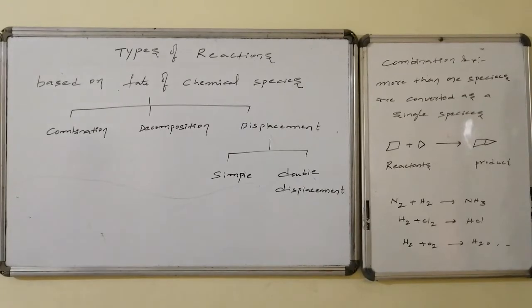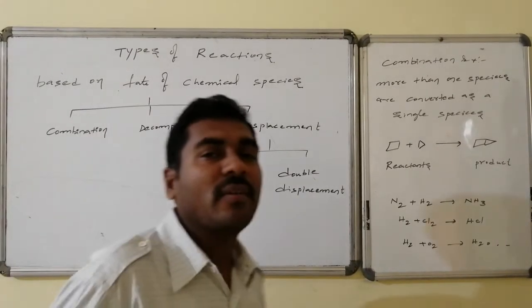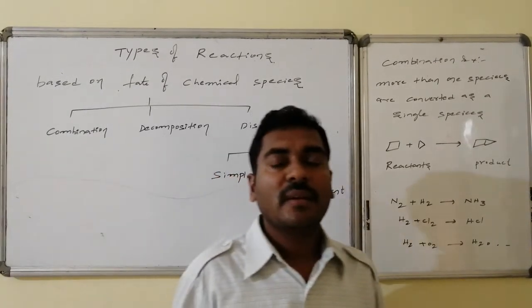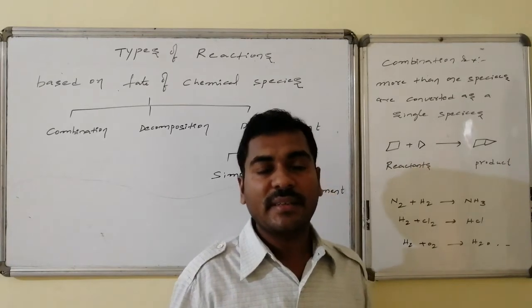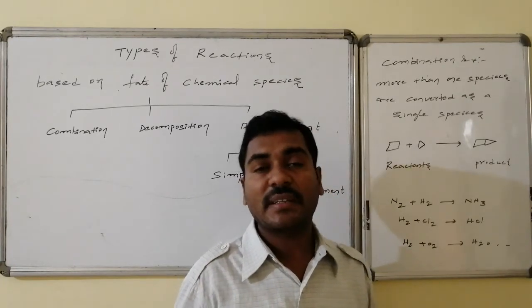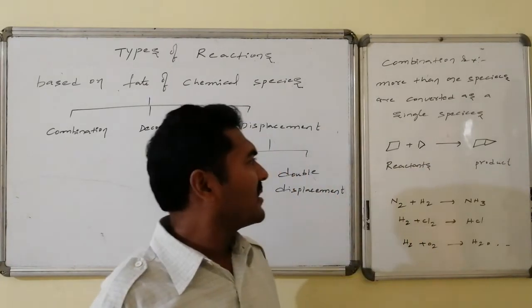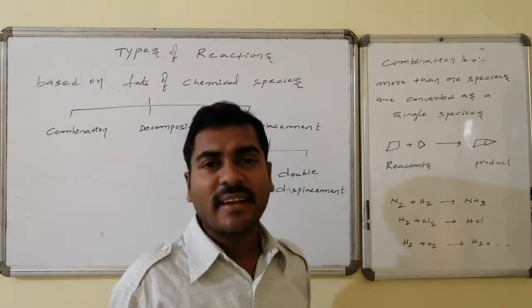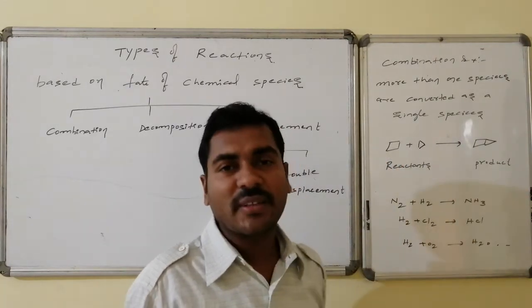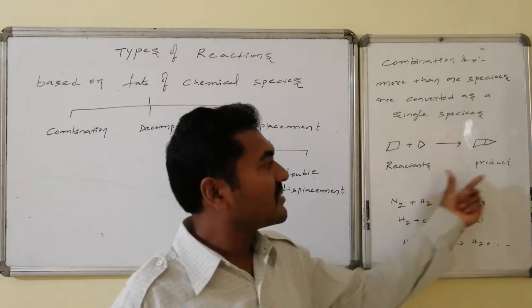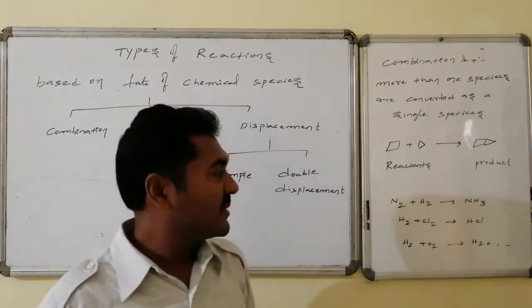Combination reactions. In this combination reaction, more than one chemical species combines. As a result of chemical combination, it is converted to a single entity or single species. Diagrammatically, this is a square, this is a triangle, both are combined and form a new thing. That is, more than one species combining gives a single species.